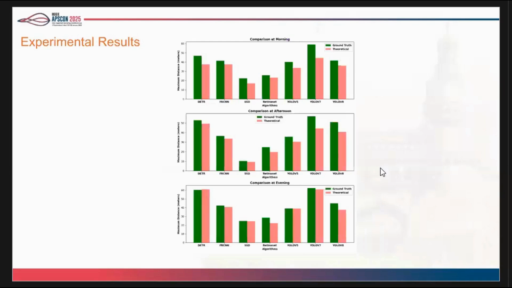Then I compared our theoretical distance with the ground truth distance in the morning, afternoon and evening sessions. Our theoretical distance is closely aligned with the ground truth distance. That's what I have found so far.